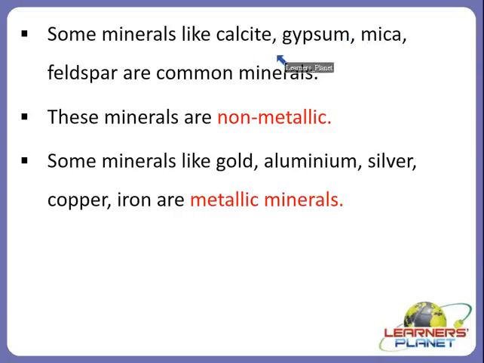Yes, there are some minerals like calcite, gypsum, mica, feldspar. They are common minerals, and these minerals are termed non-metallic minerals. Then other minerals like gold, aluminium, silver, copper, iron are metallic minerals, right? So always remember that there is a difference between metallic minerals and non-metallic minerals. Calcite, gypsum, mica, feldspar are non-metallic ones, and gold, aluminium, silver, copper, iron are metallic minerals.